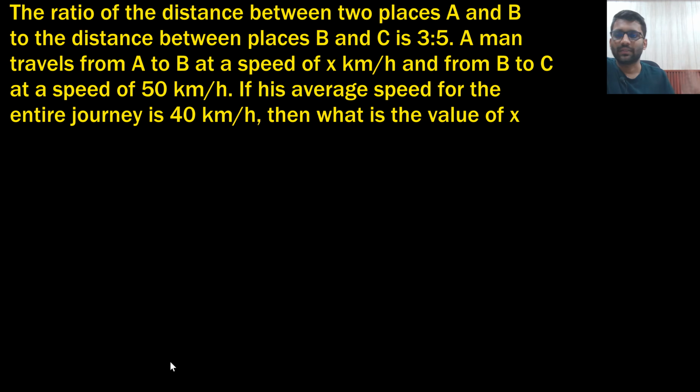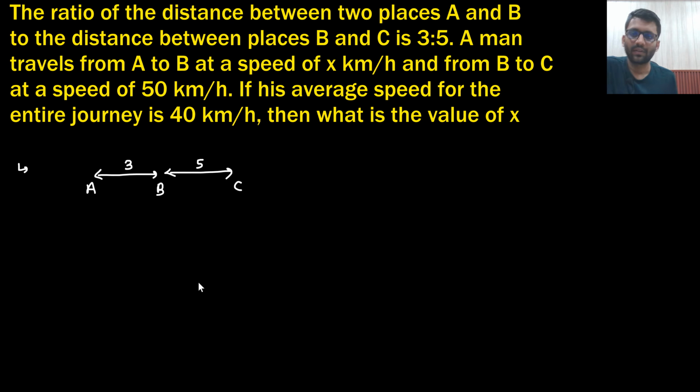Okay. Let's see this question. The ratio of the distance between two places A to B and B to C is 3:5. So basically A to B, and then B to C. The ratio is 3:5. This is 3 and this is 5. Now a man is going from A to B with x kilometer per hour, and B to C with 50 kilometer per hour. The average speed for entire journey is 40 kilometer per hour. What is the value of x?